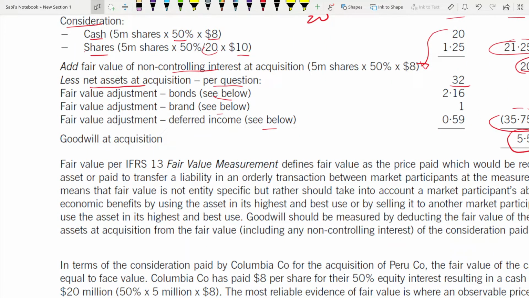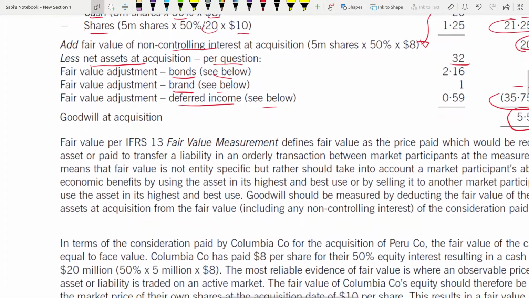Now, what is the fair value adjustment? Three things: bond, brand, deferred income. Okay, so we have to see below for the workings.